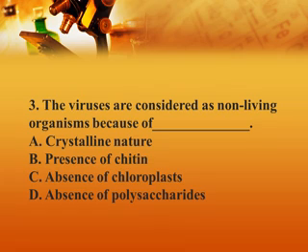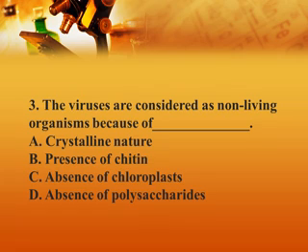Third, viruses are considered non-living because of: crystalline nature, presence of chitin, absence of chloroplast, or absence of polysaccharide. So why do we consider a virus a non-living thing? Because they are crystalline in nature. So option A is the correct answer.